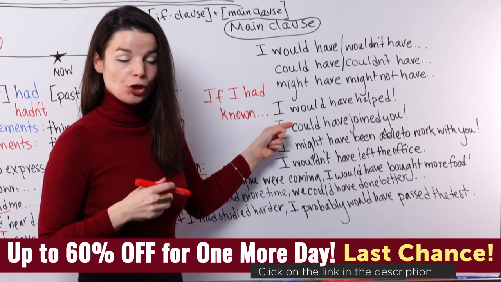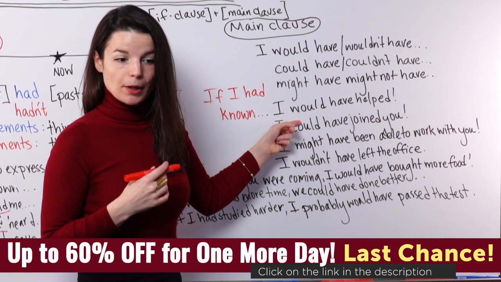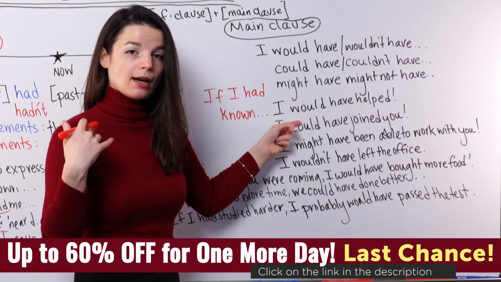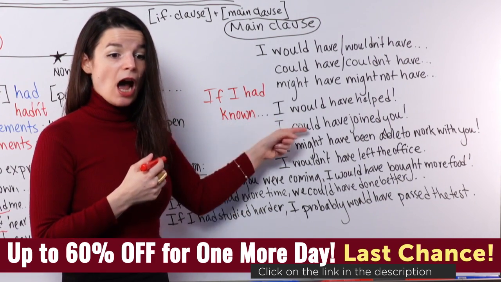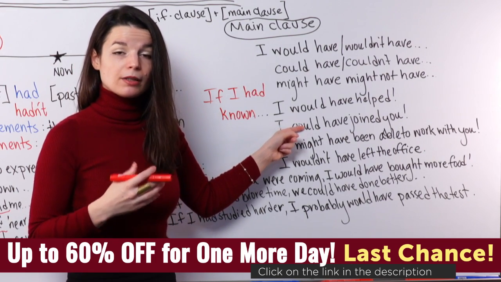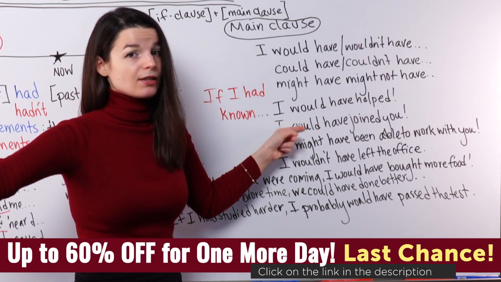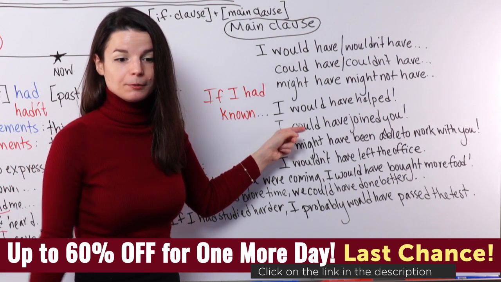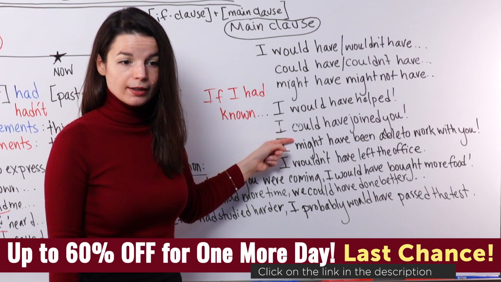I'm going to go to could next. So would not uses the negative form, but we're using it to express a lack of a plan for something. Like if I had known, I would not have helped. So that means like will not, but for an unreal situation. So it's not true at all. So yes, let's go to could.